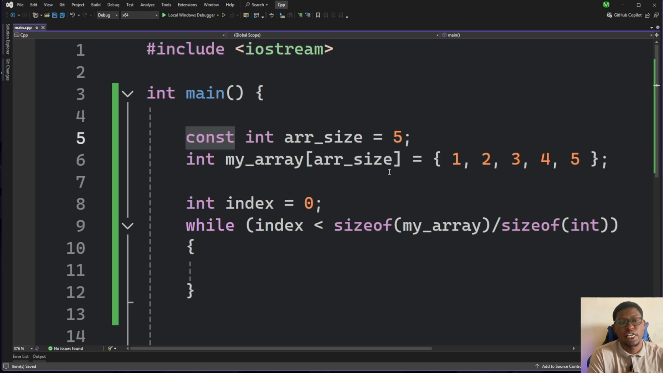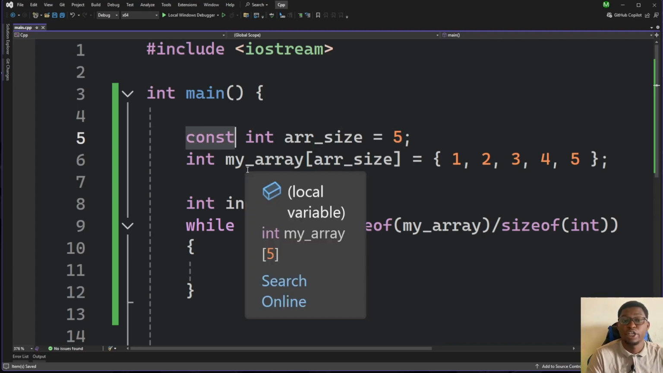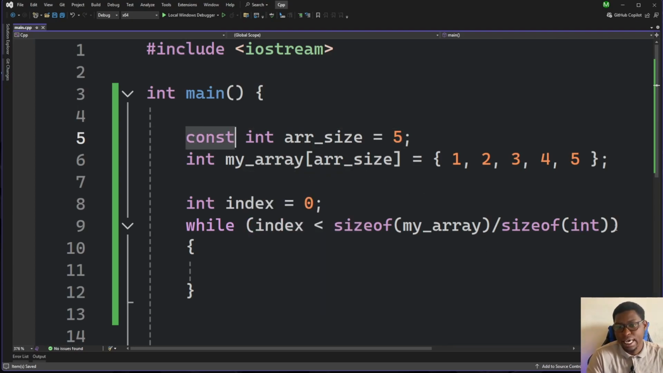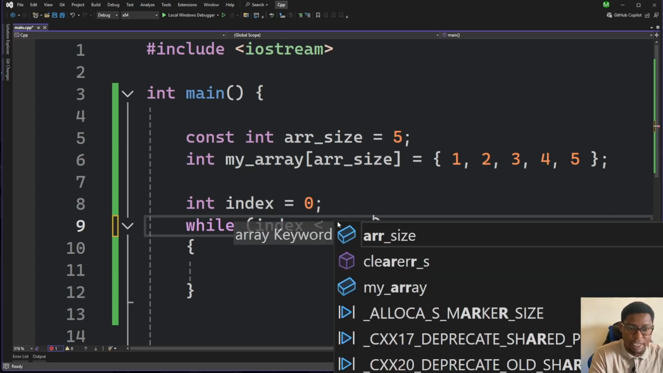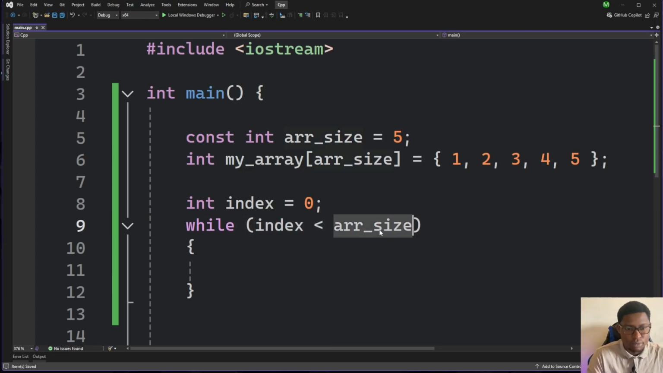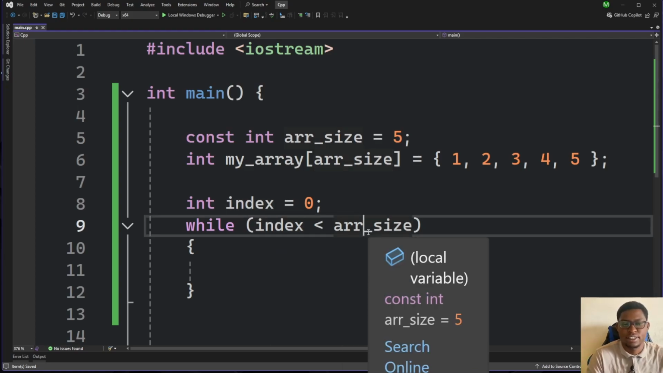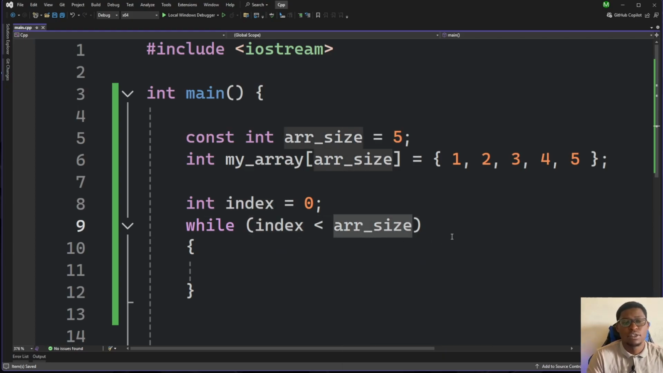Const is basically to say this variable will never ever change. So we have constant integer array size equals 5. This is a new keyword that we've learned today. And then, because you already know the size of the array, we can just do while index is less than array size. So that's also another way that you can do your declarations.